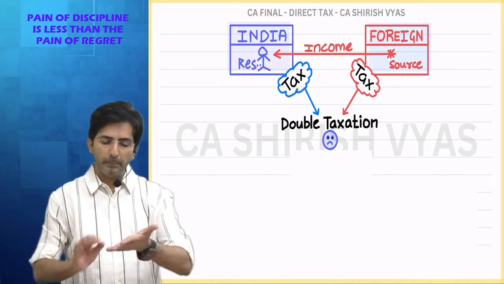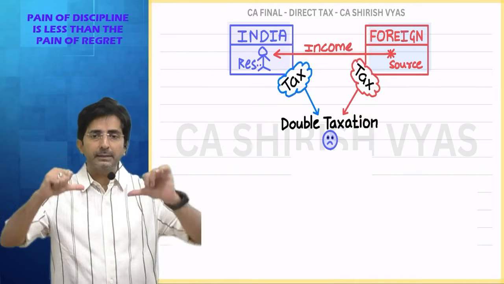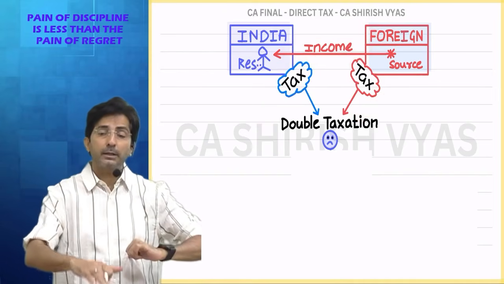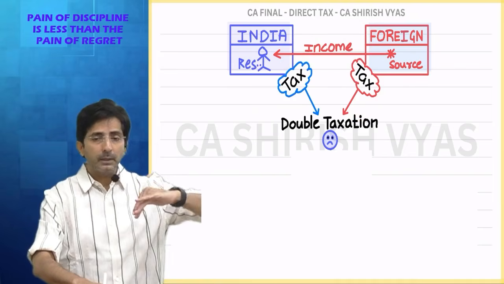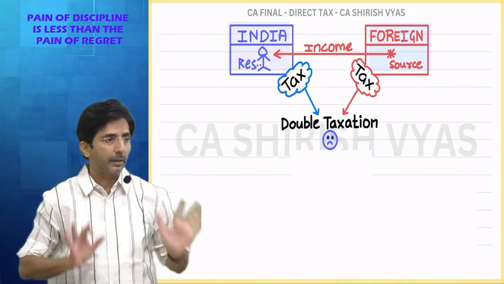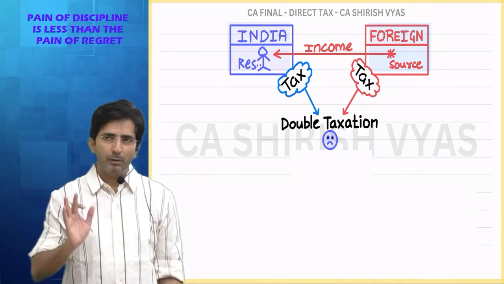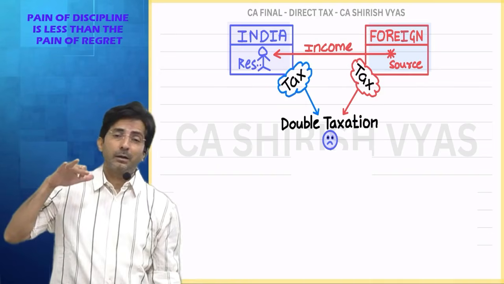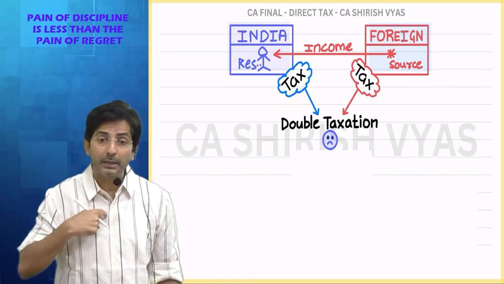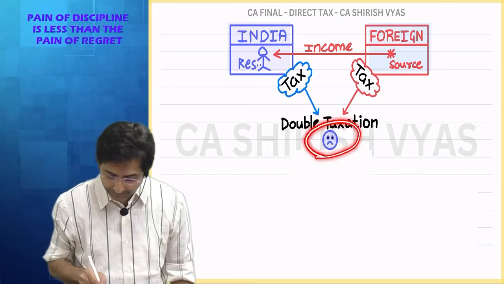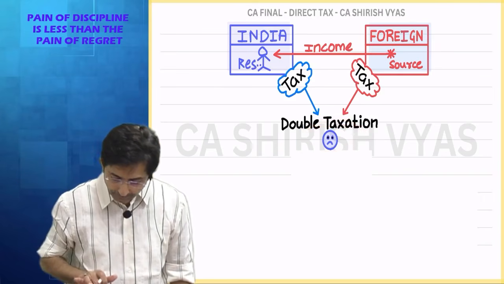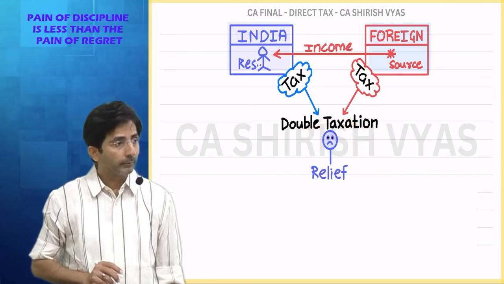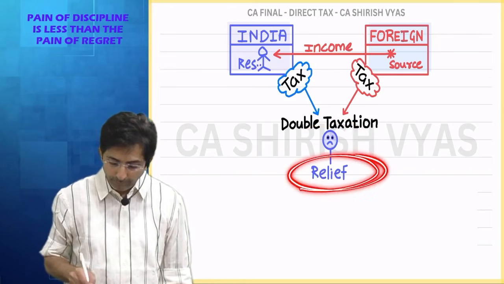In short, you can make a thumb rule. Whenever we reside in one country and your income comes from some other country, you will have to suffer double tax. But tell me, will law let us suffer double? No. They have to give us relief. See, he is crying. Can you see? He is sad. He wants relief. Now, how to give him relief?